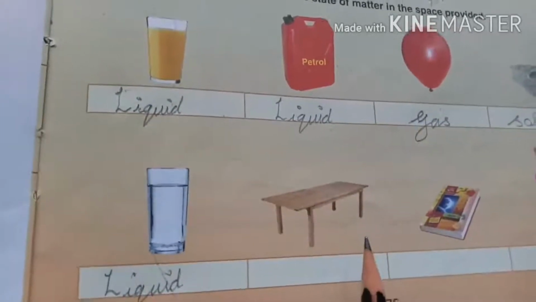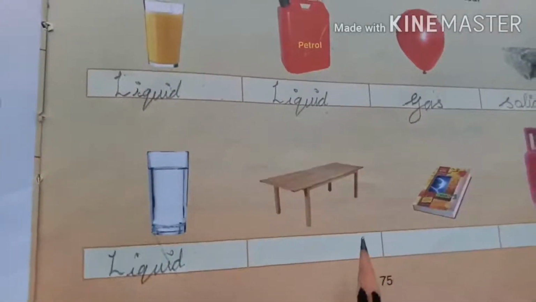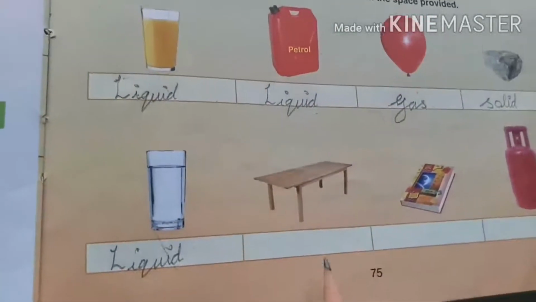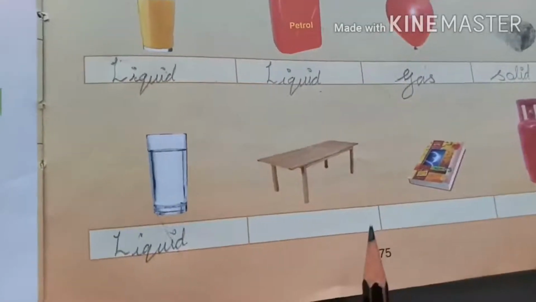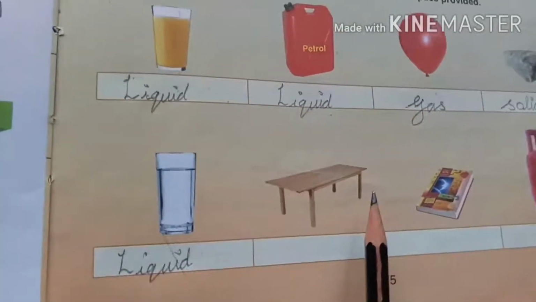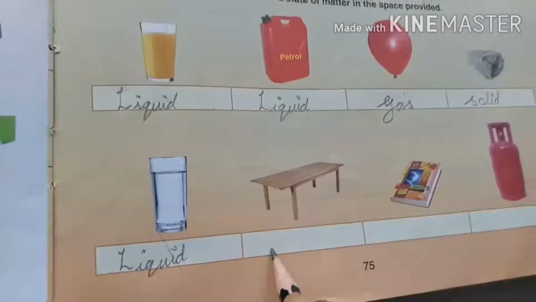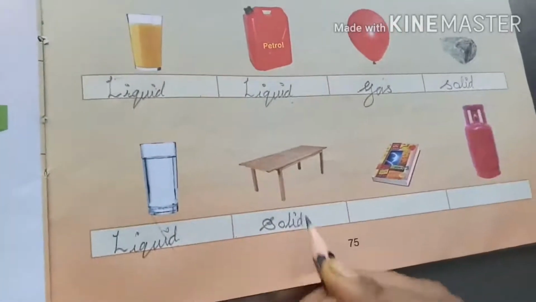But we can change the shape of a solid, children, when we give external force, for example cutting, tearing, or breaking, then only we can change its shape. Otherwise, solids cannot change shape because they have a definite shape. So what state of matter is it? It is solid. So write S-O-L-I-D, solid.